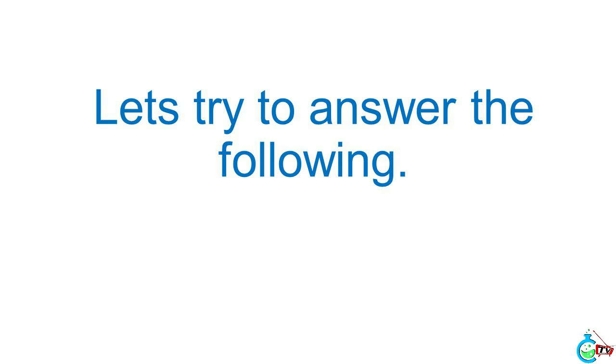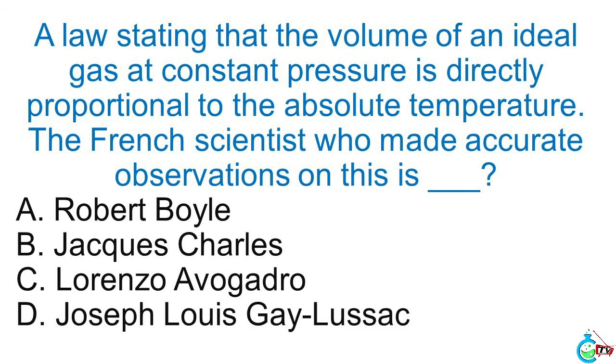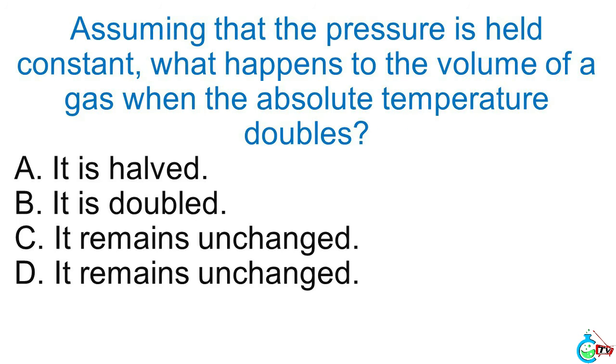Let's try to answer the following. A law stating that the volume of an ideal gas at constant pressure is directly proportional to the absolute temperature. The French scientist who made accurate observations on this is blank. B. Jacques Charles. Assuming that the pressure is held constant, what happens to the volume of a gas when the absolute temperature doubles?